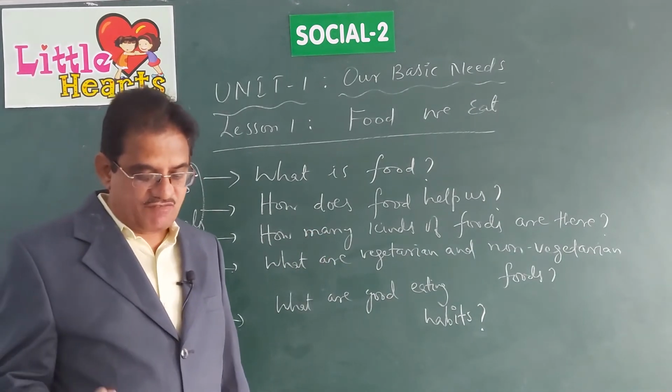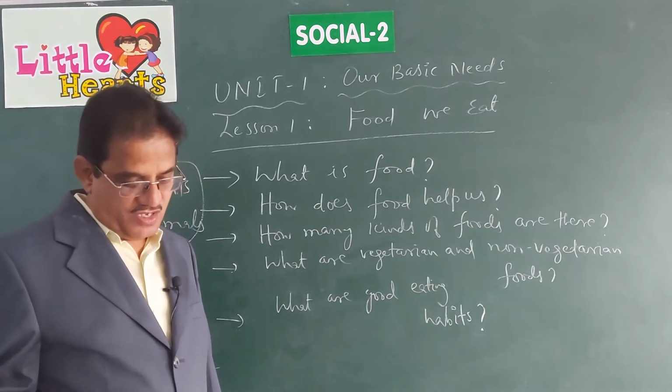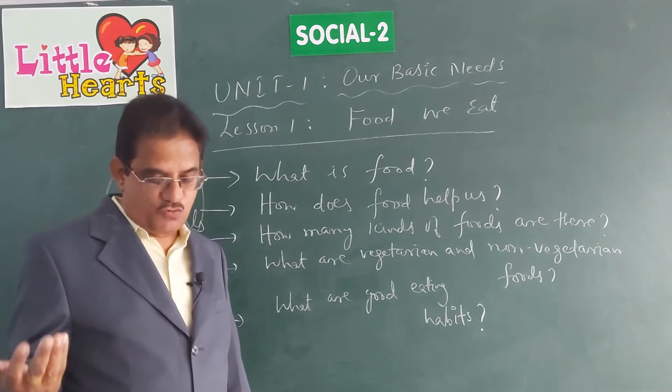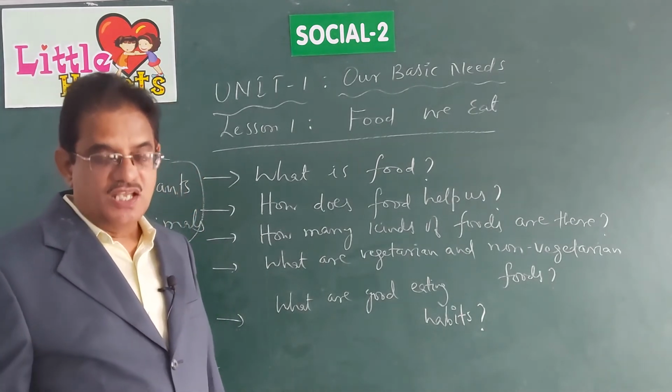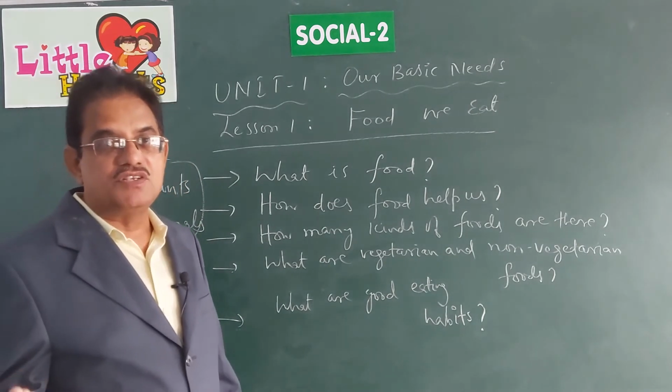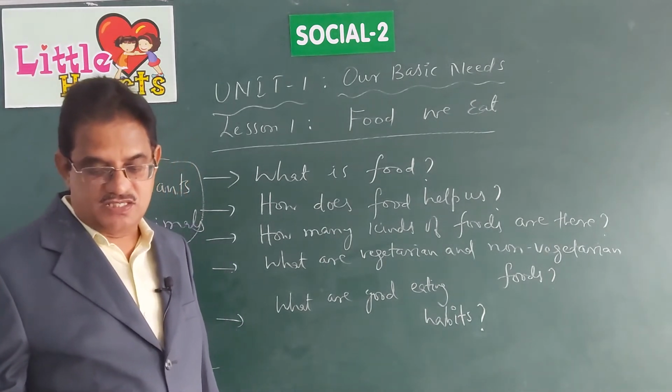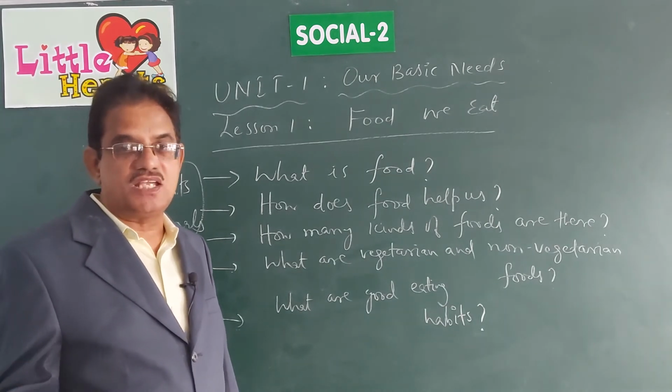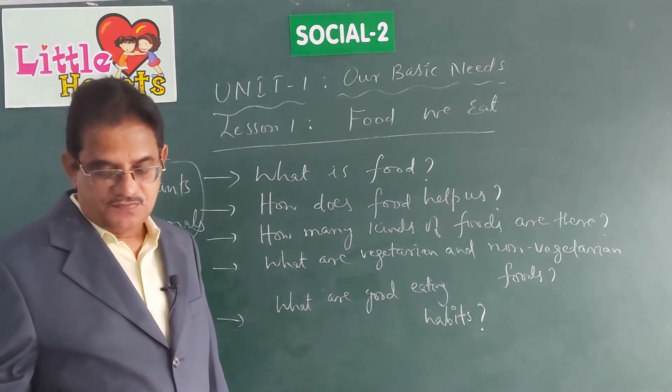Food which we get from plants is called vegetarian food. That means it consists of food grains, vegetables and fruits. In the same way, non-vegetarian food is the food which is obtained from animals. It consists of meat, fish, eggs, etc.